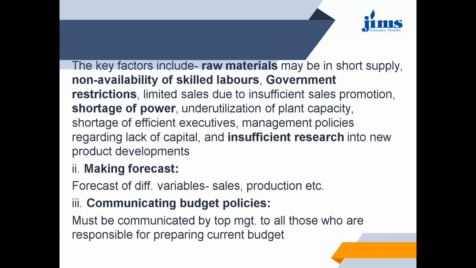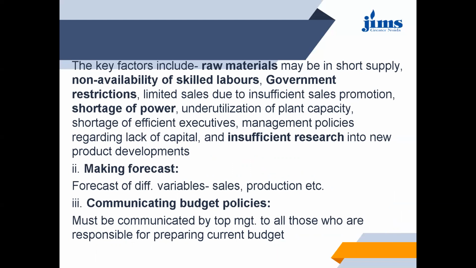So the key factor can be, say, raw material, shortage of supply of raw material, or non-availability of skilled laborers, or certain government restrictions, shortage of power, lack of capital, lack of funds, insufficient research. So this can be the key factor in preparing the budget. So the company must consider these factors.